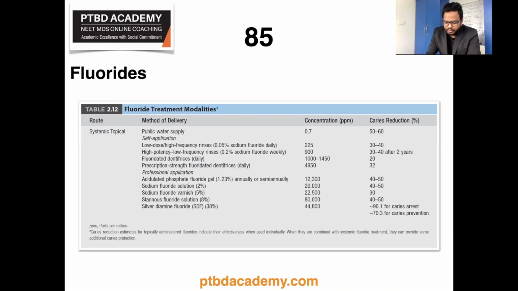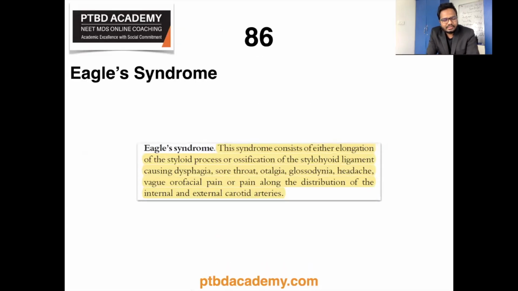Okay. Now let's move on to the next topic, Eagle syndrome. These are the keywords which I received. So as you know, it consists of either elongation of the styloid process or ossification of the stylohyoid ligament causing dysphagia, sore throat, otalgia, glossodynia, headache, vague orofacial pain or pain along the distribution of internal and external carotid arteries.